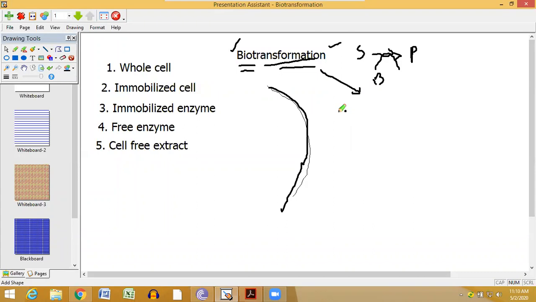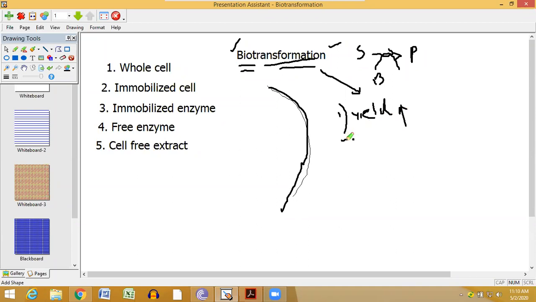First, yield. If you do the same reaction through a chemical route, the yield will be low. But if you do it through a biological entity, the yield will be higher.